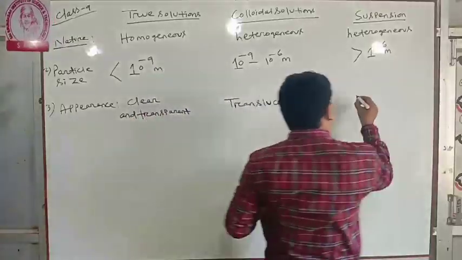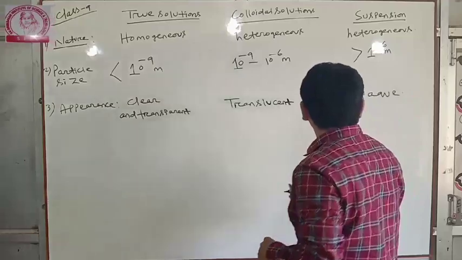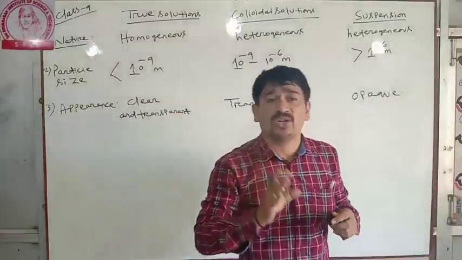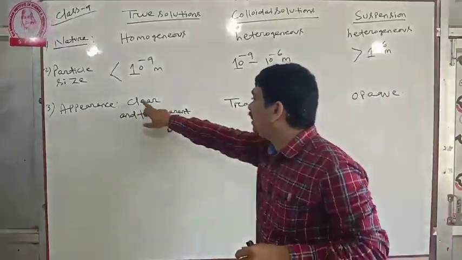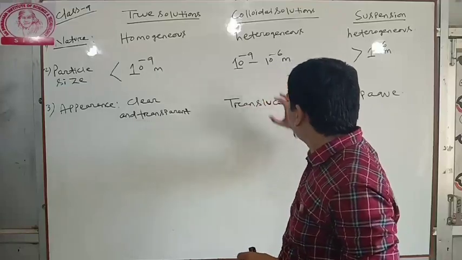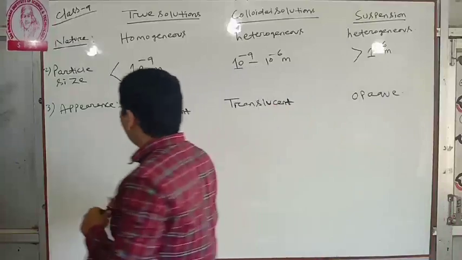Suspension is opaque. Opaque means the light will not pass through this solution. So clear and transparent in case of true solution, translucent in case of colloidal solution, and opaque in case of suspension. This is appearance. Next, settling.